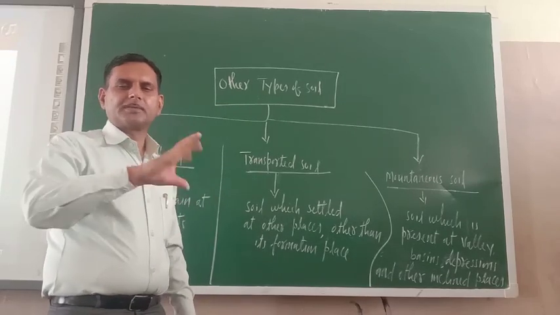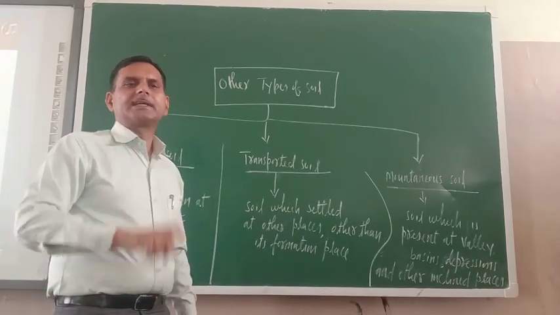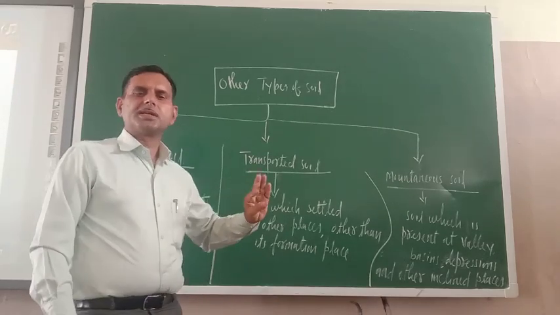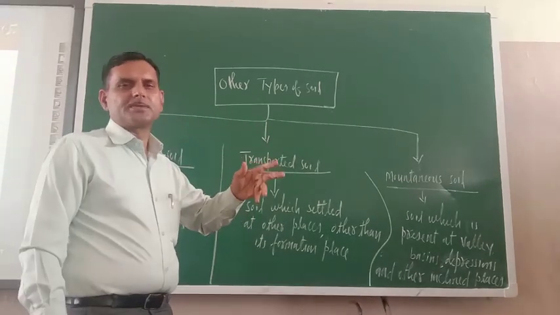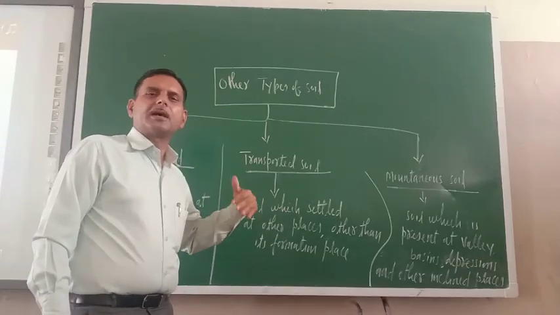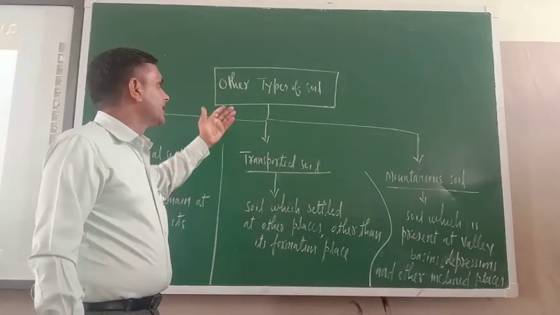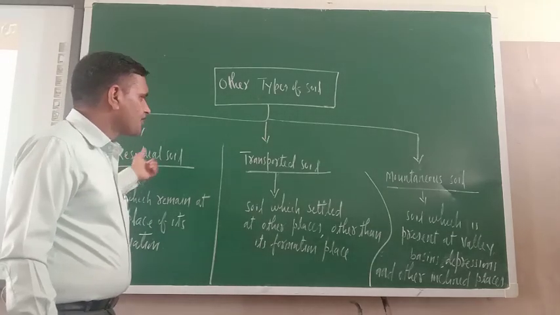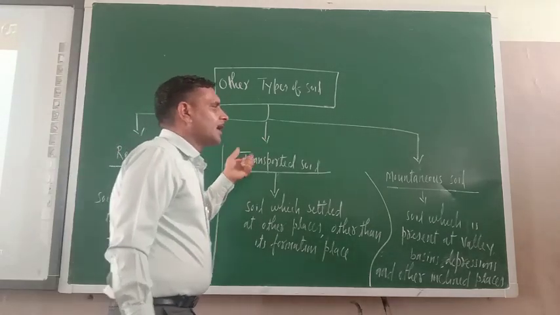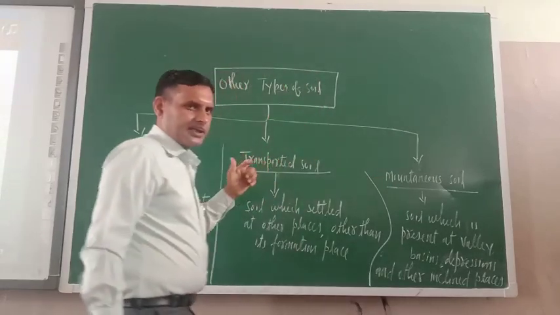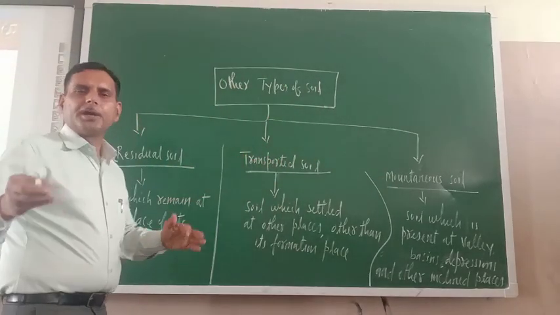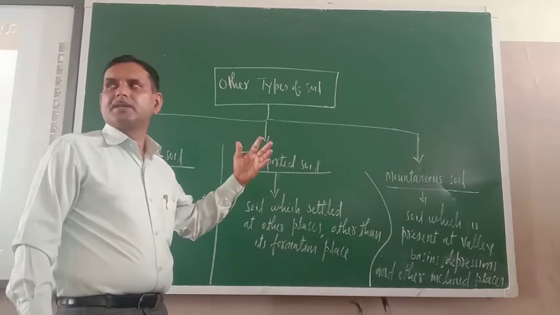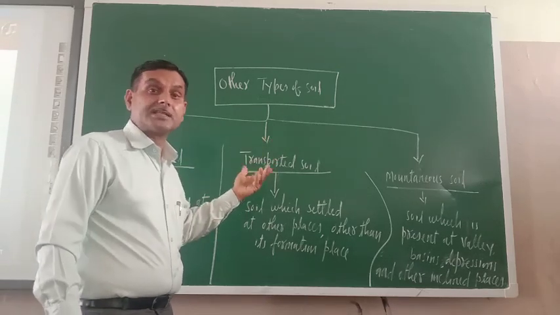So yesterday I taught you types of soil. So how many types of soil are there? Clayey soil, sandy soil, and loamy soil. Just see, other than these three types, some other types of soil are also there. Other types of soil are residual soil, transported soil, and mountainous soil. As you know, India is a very vast country. In different places, different types of soil are found.